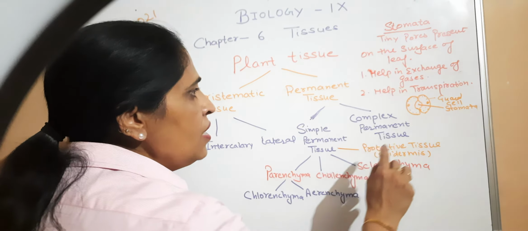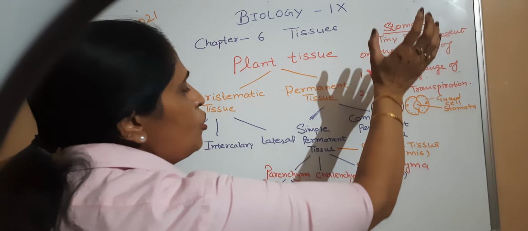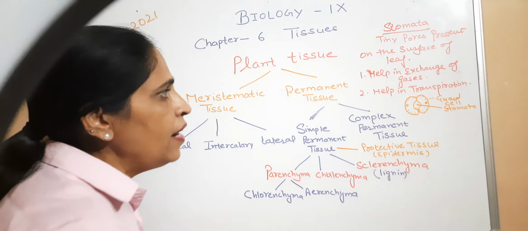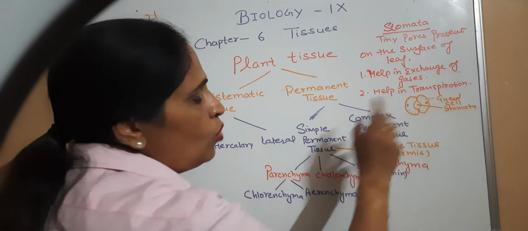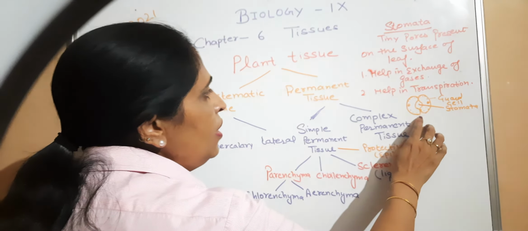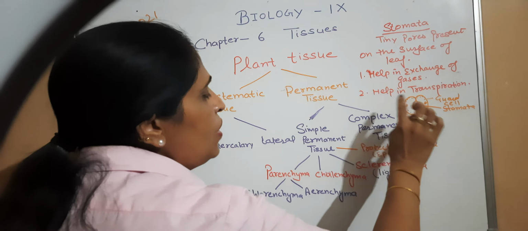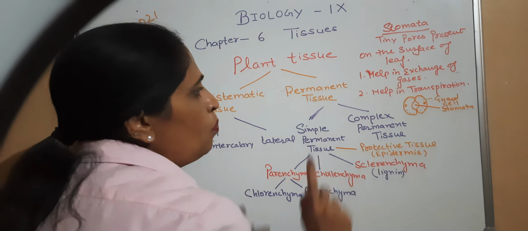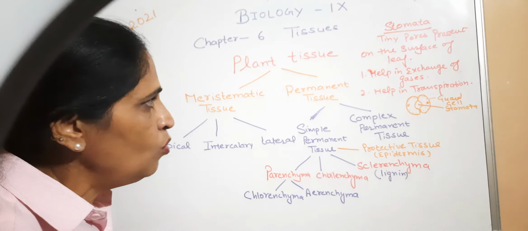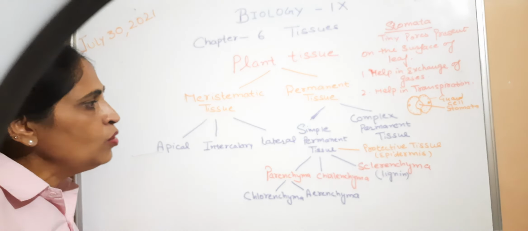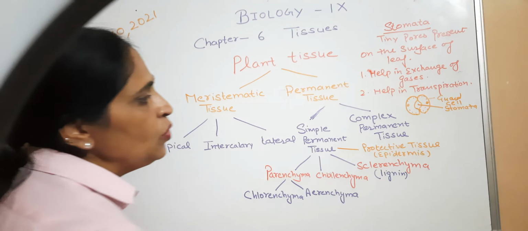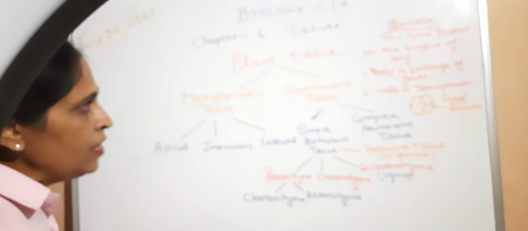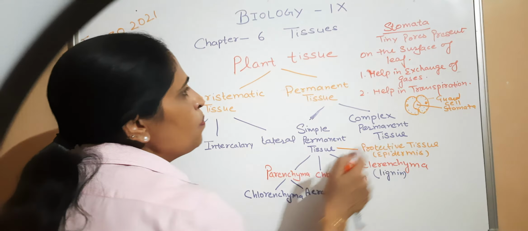If you get a question like, what is the function of stomata? They help in the exchange of gases and in transpiration. What are guard cells? Guard cells are kidney shaped cells that surround the stomata, and they help in opening and closing of the stomata. Now we have discussed the simple permanent tissues, parenchyma, collenchyma, sclerenchyma, and the protective tissue, epidermis. In the next lecture we will do the complex permanent tissue.